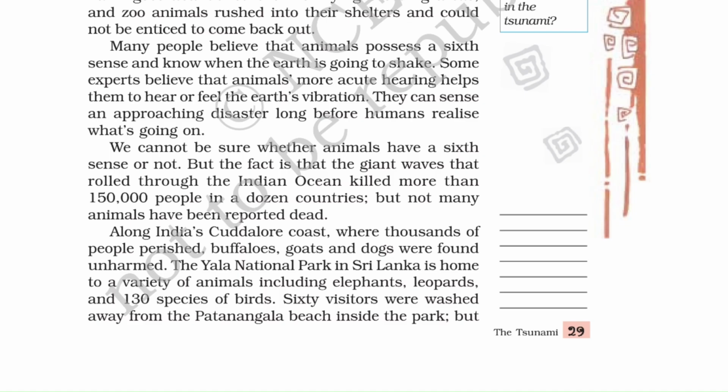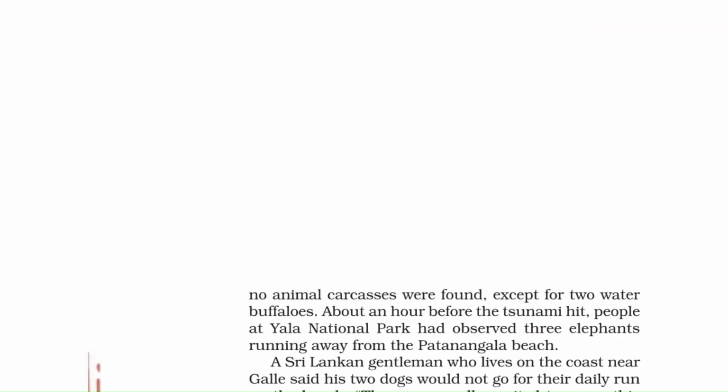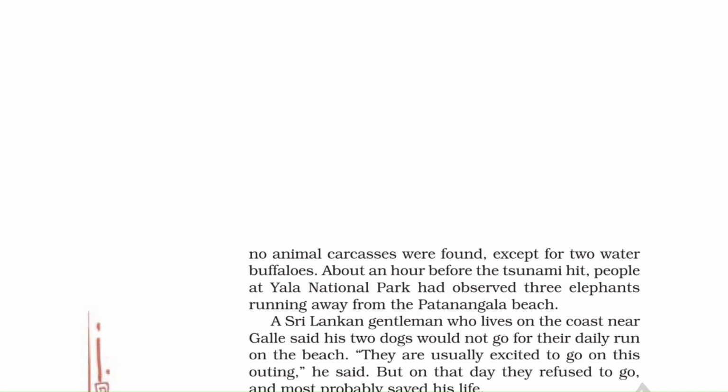Along India's Cuddalore coast, where thousands of people perished, buffaloes, goats, and dogs were found unharmed. The Yala National Park in Sri Lanka is home to a variety of animals, including elephants, leopards, and 130 species of birds. 60 visitors were washed away from the Patanangla beach inside the park, but no animal carcasses were found, except for two water buffaloes. About an hour before the tsunami hit, people at Yala National Park had observed three elephants running away from the Patanangla beach. Okay.